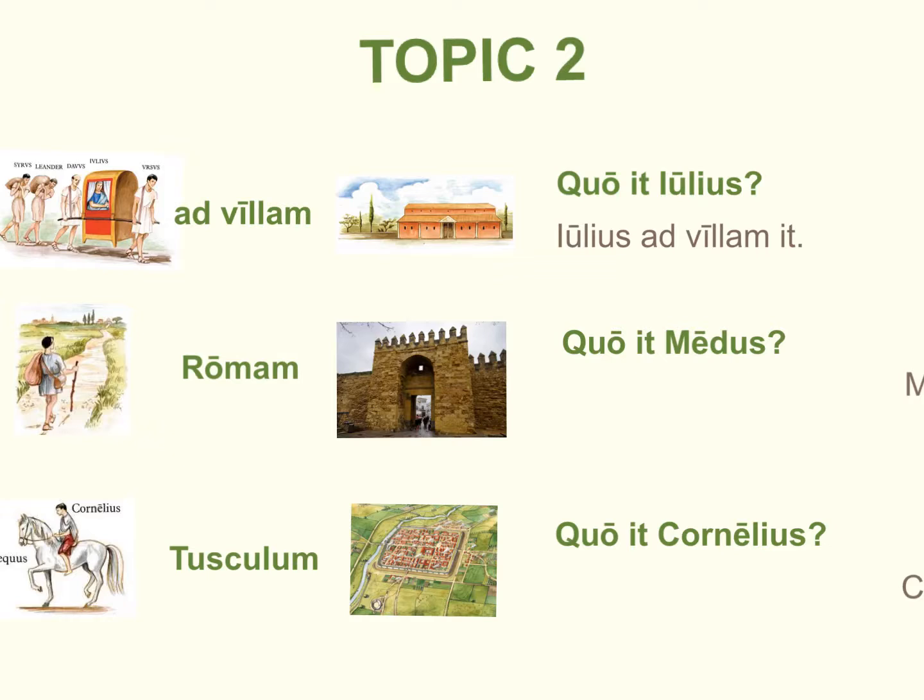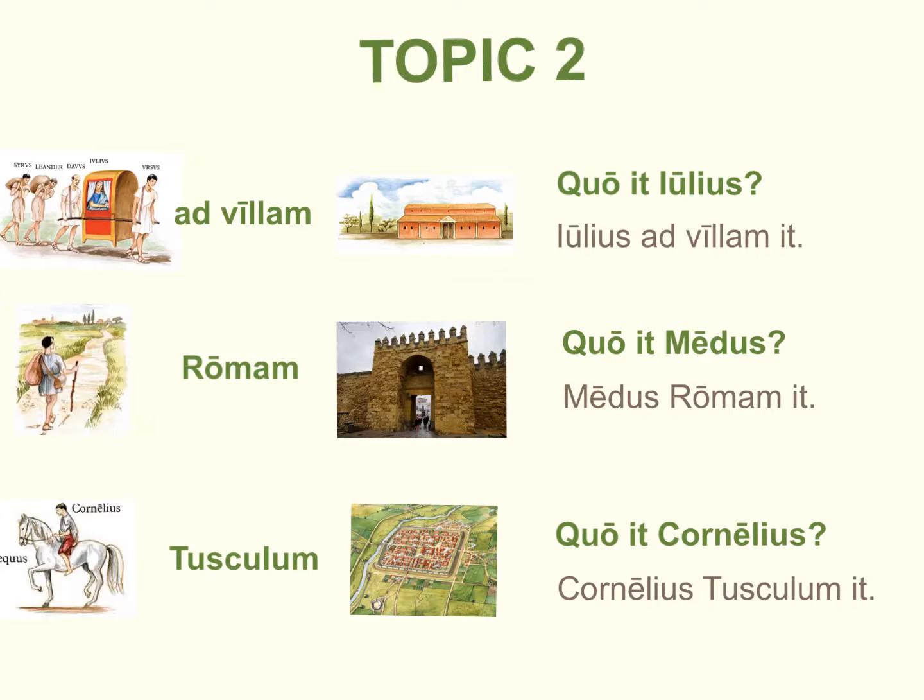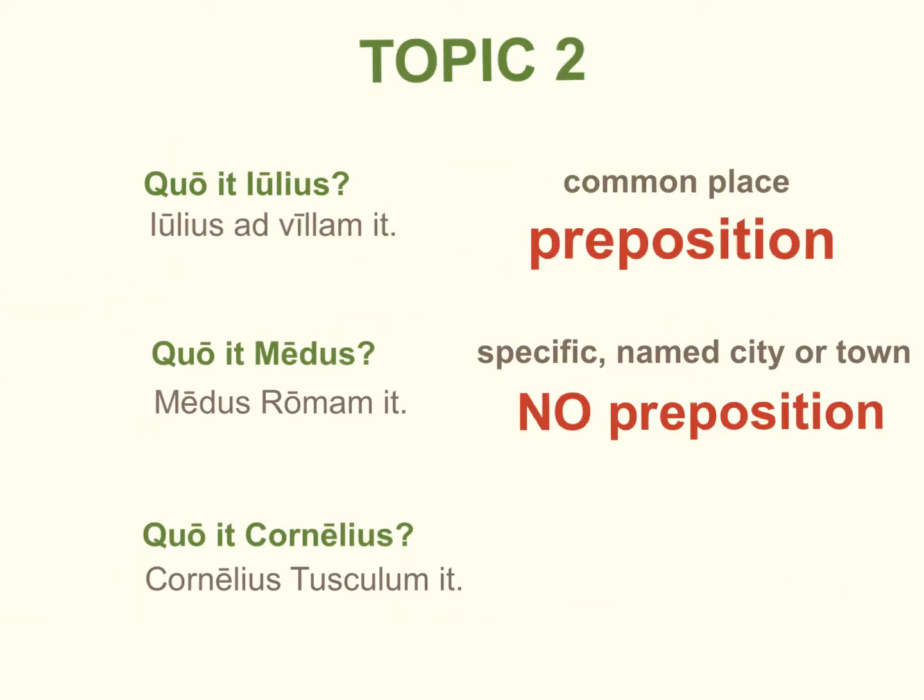So in answer to the question, quo it Medus, however, since he's not going to a common place, he's going to a specifically named city or town, we would drop the preposition ad, and we would just answer Medus Romam it. Medus is going to Rome. And likewise, Cornelius is not going to a common place, but rather a specifically named city or town, Tusculum. So we drop the preposition ad, and we answer Cornelius Tusculum it. Cornelius is going to Tusculum.